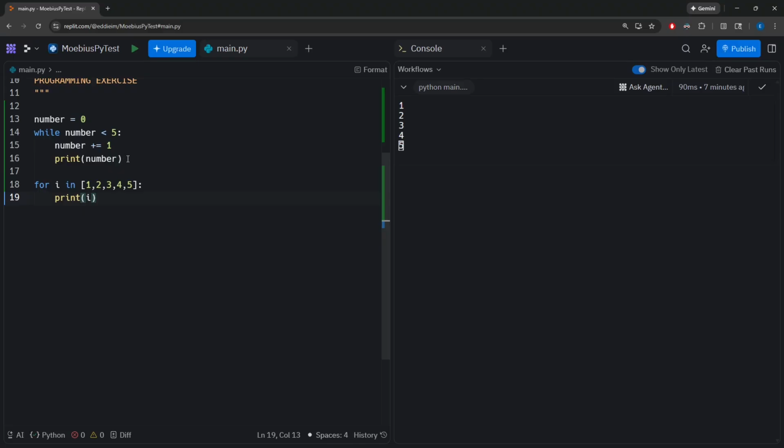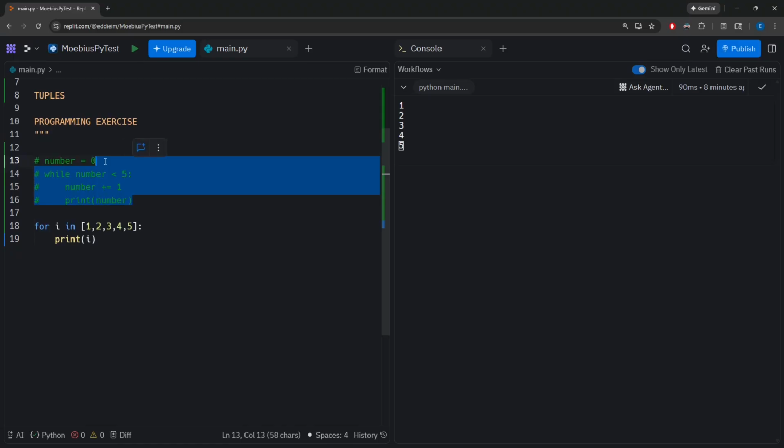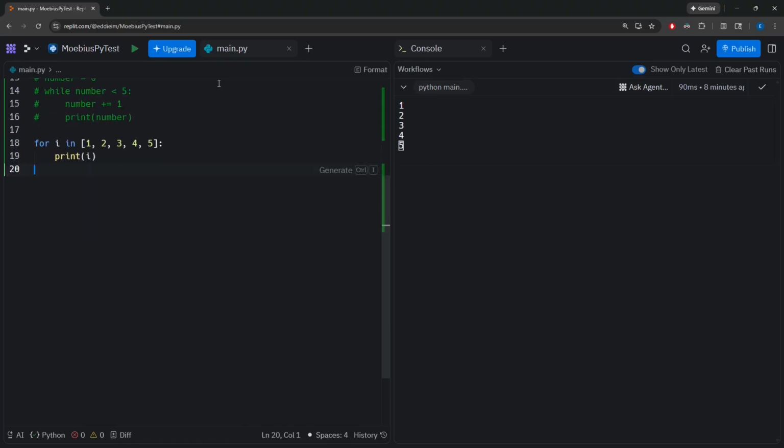So what's going to happen with this is, as the for loop iterates, i, the target variable, is going to represent each value in this sequence. So on the first iteration, i represents 1, second iteration 2, third 3, fourth 4, and fifth 5. And just to show what that looks like, if I run this now, it'll look exactly like the previous example. But now I have these predetermined values that I am iterating through.